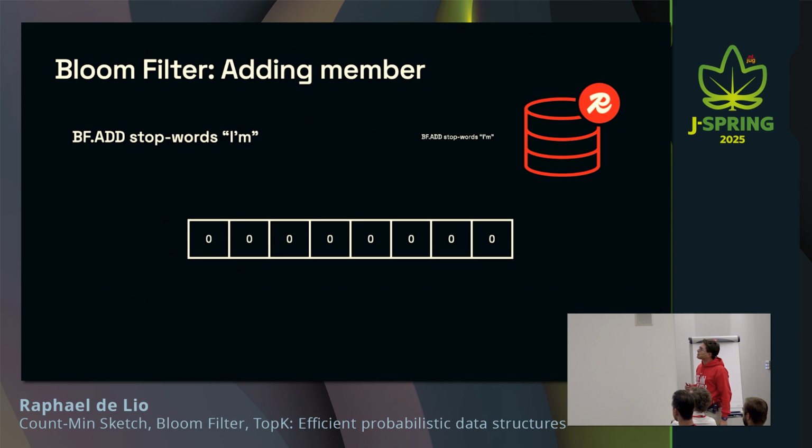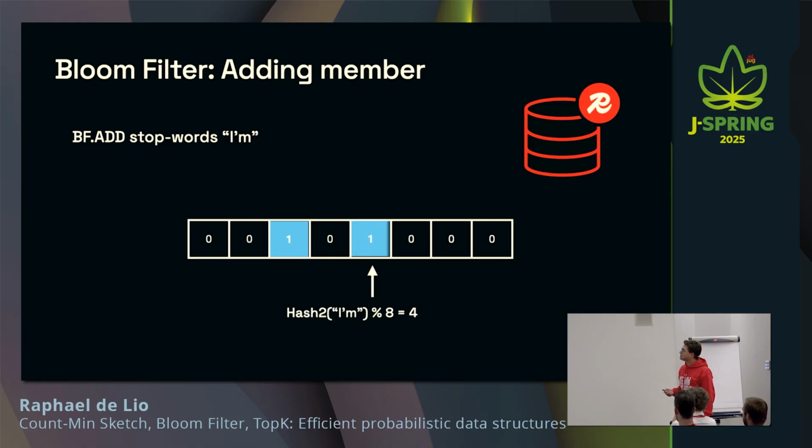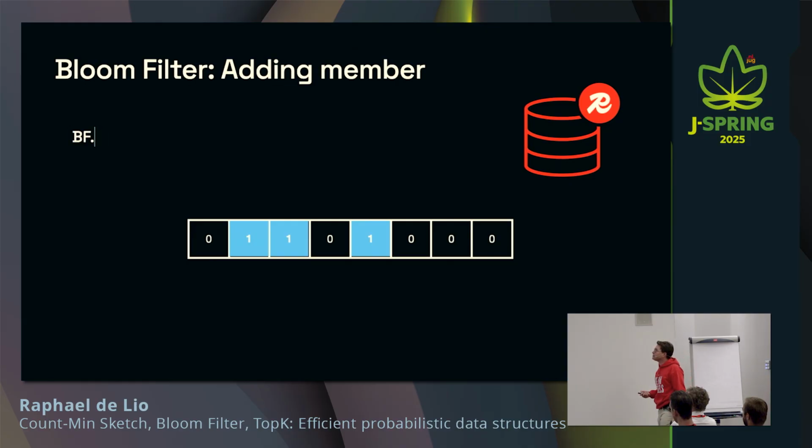And what's going to happen is we're going to issue this command to Redis, and Redis is going to work with hashing functions again. In this case, it's going to use 3 hashing functions, and then it's going to flip the bits in the positions that are returned. Right? So the 3rd position, the 5th position for the 2nd hashing function, and the 2nd position for the 3rd hashing function.